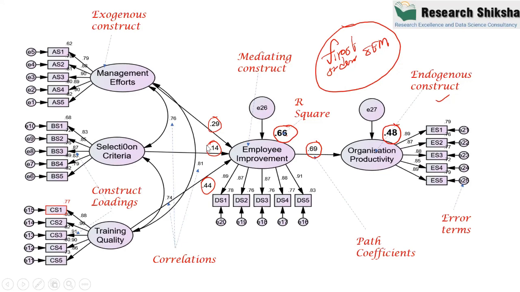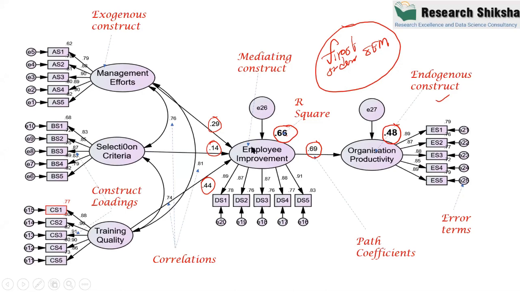Another case is that all mediating dependent constructs must have this error term. And what is left here? The path coefficient we have discussed, the error term we have discussed, and these values are basically R square, and the endogenous construct is fine. This construct is the mediating construct, which comes in between two different constructs.